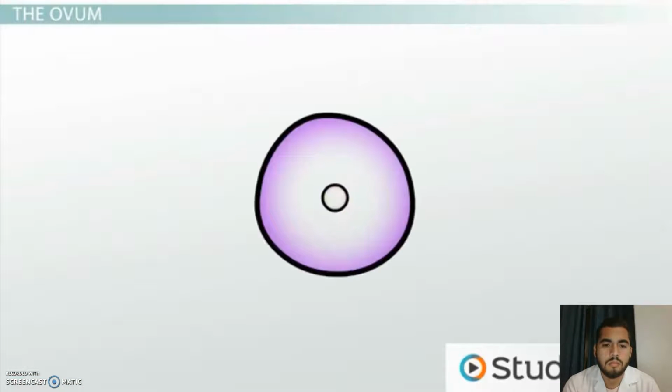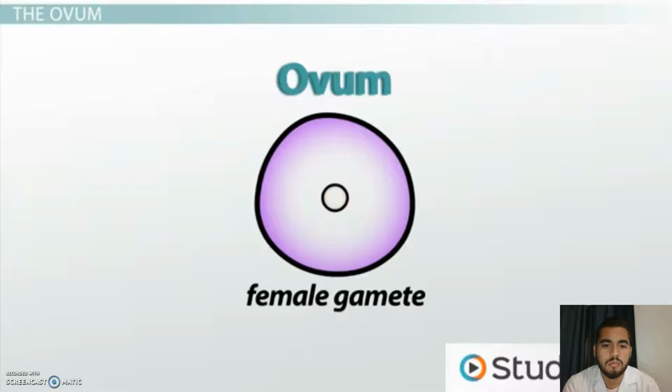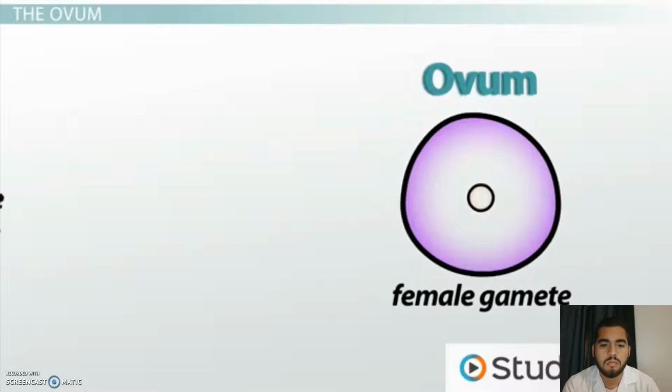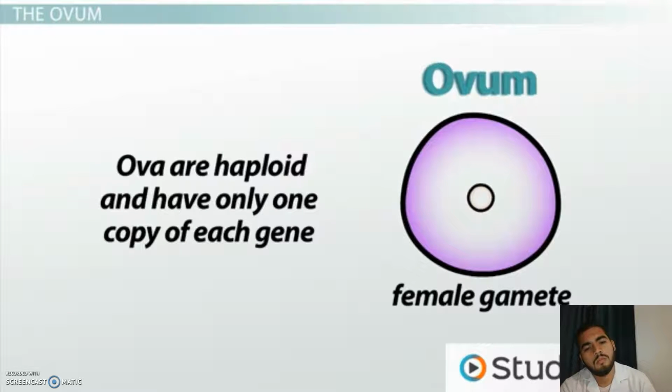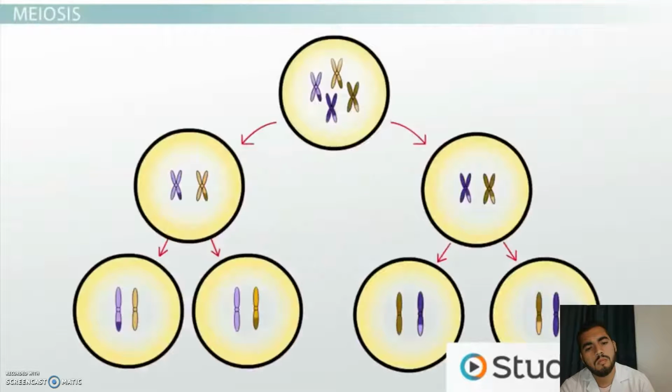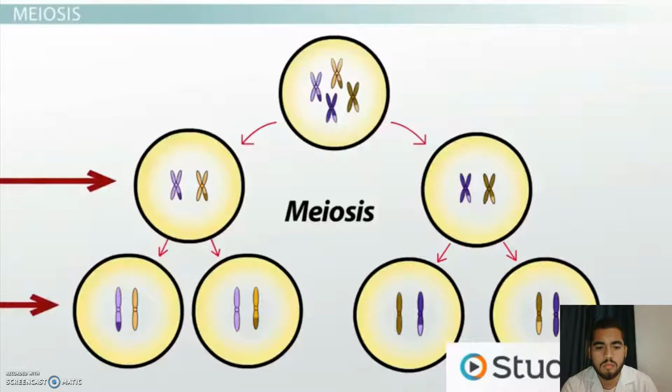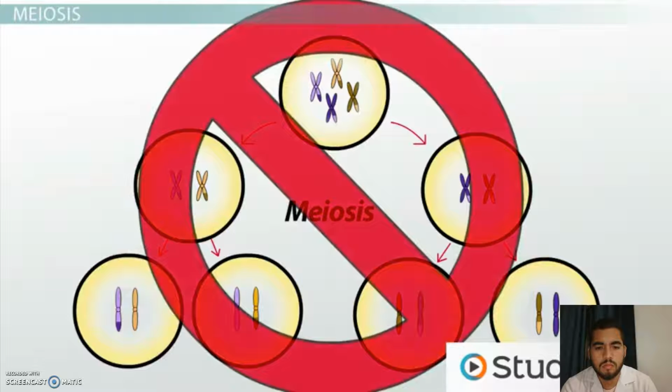So, we're going to use the more precise term for a female gamete, which is ovum, or ova for the plural form. Now you may recall, each ovum must be haploid and contain only one copy of each chromosome. You may also remember that in order to create haploid gametes, a cell must go through the process of meiosis, which involves replicating its genome and then dividing, not once, but twice. In theory, this would create 4 haploid gametes from a single diploid cell, like it does during spermatogenesis. However, this isn't the case for human female gametes.